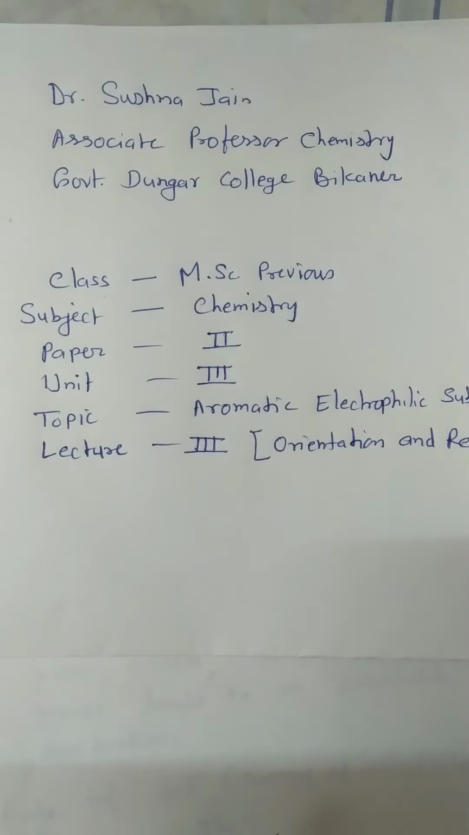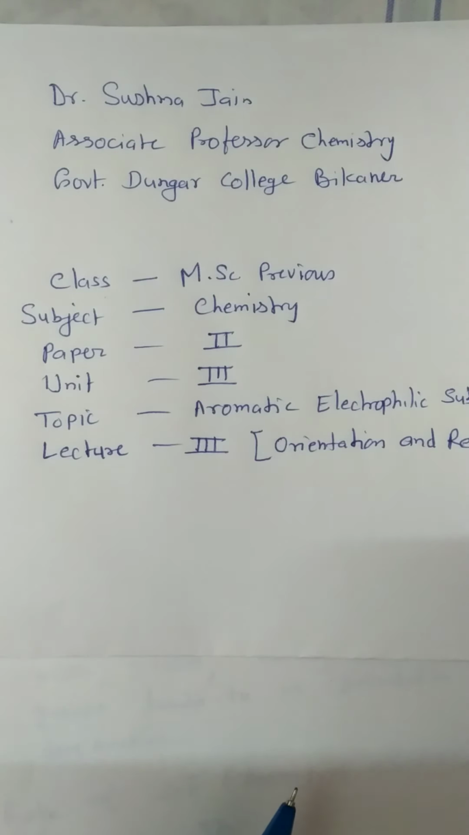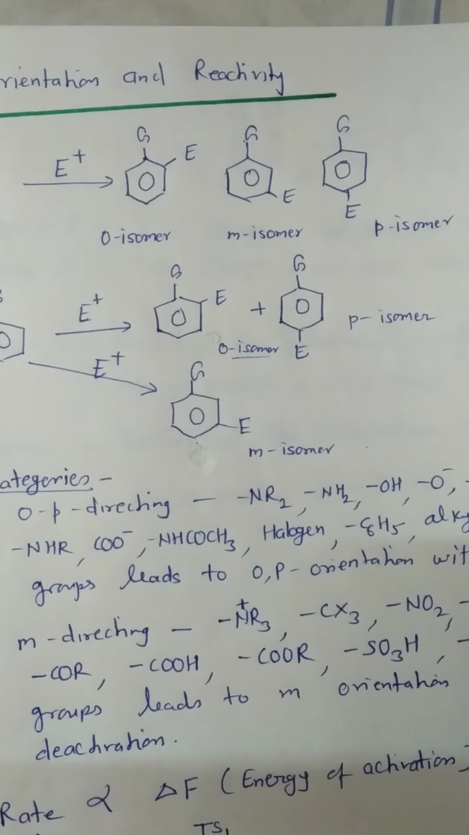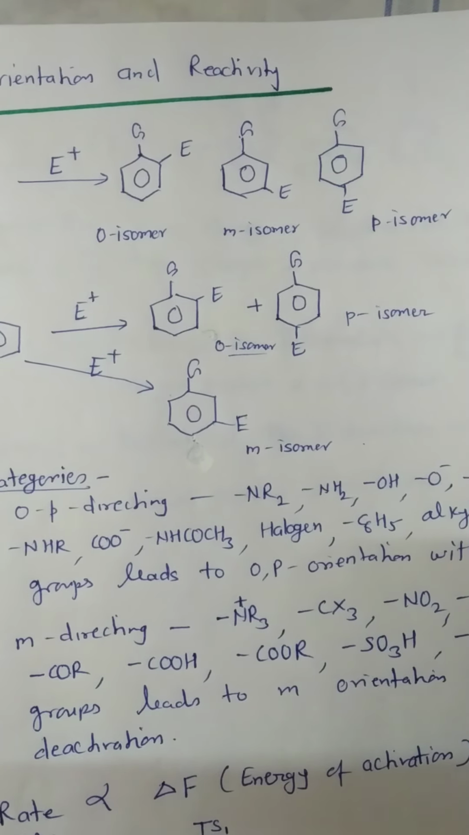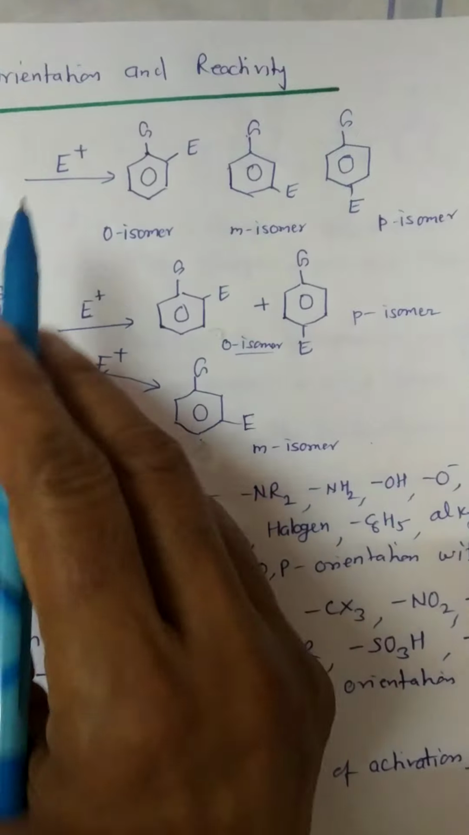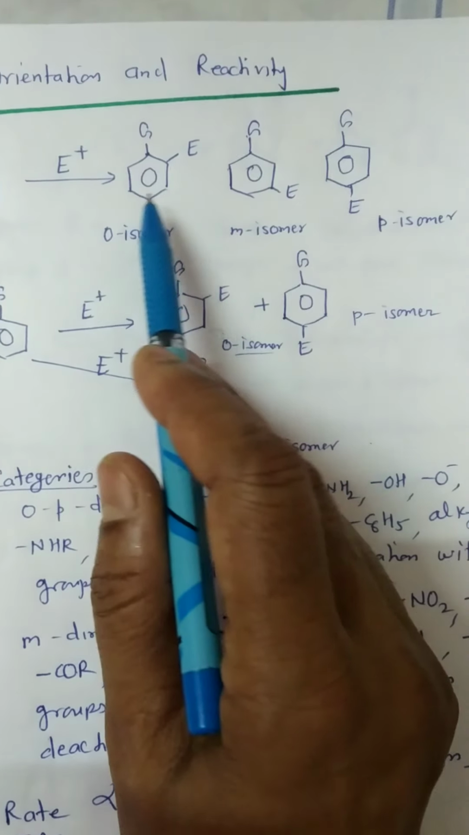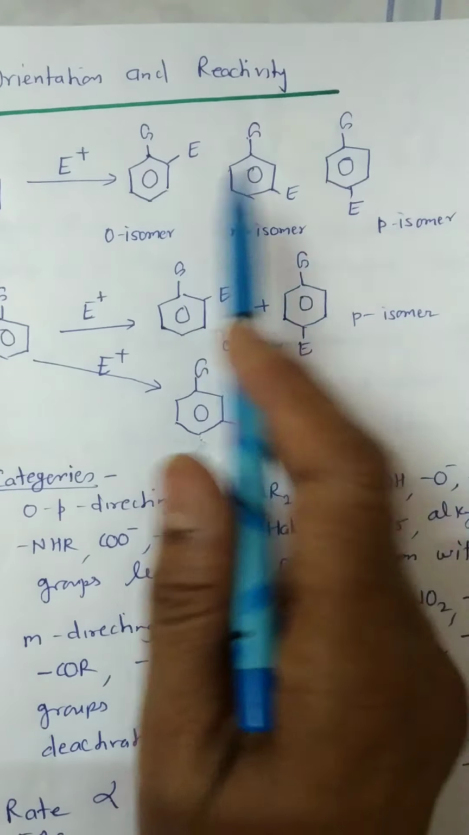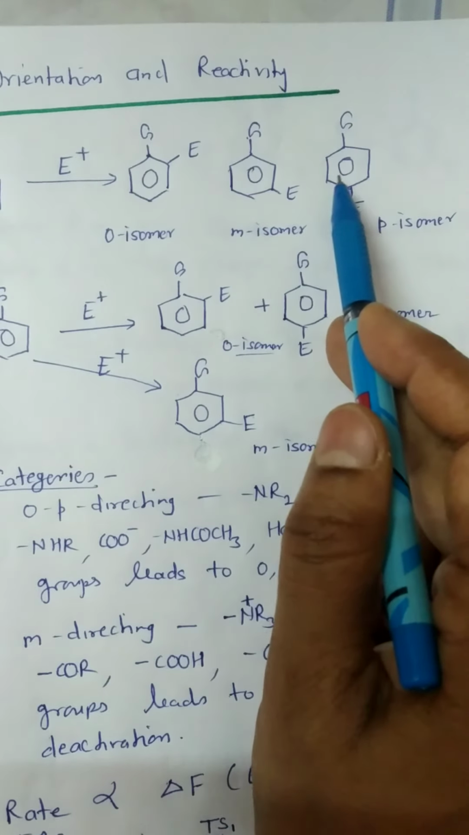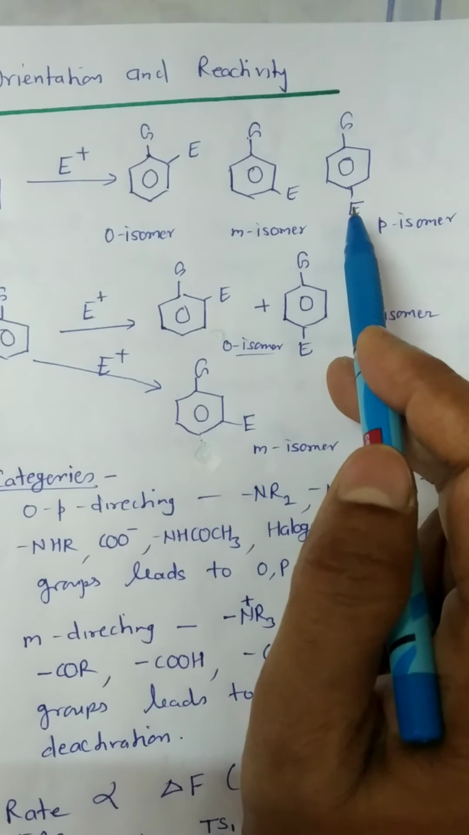Today, I shall discuss orientation and reactivity. The electrophilic aromatic substitution of the benzene ring gives only one type of product, since all 6 hydrogen atoms are equal in benzene. But when a monosubstituted benzene is subjected to electrophilic aromatic substitution, 3 types of isomer products are formed. The first one is the ortho isomer, the second is the meta isomer, and the third one is the para isomer.